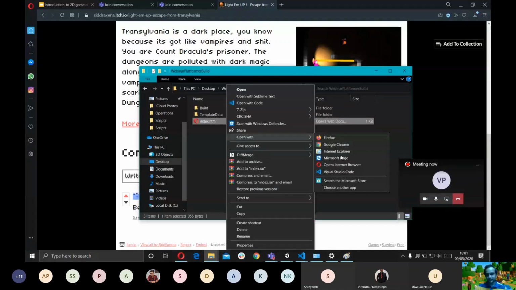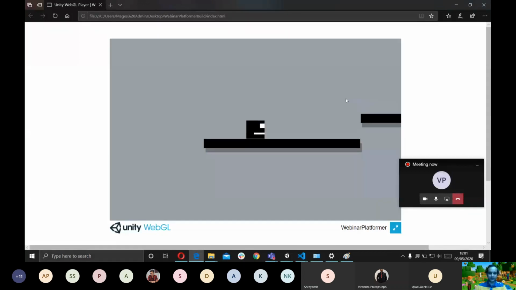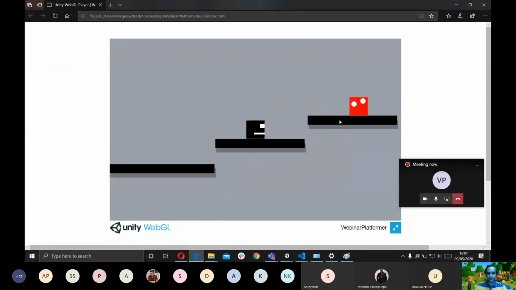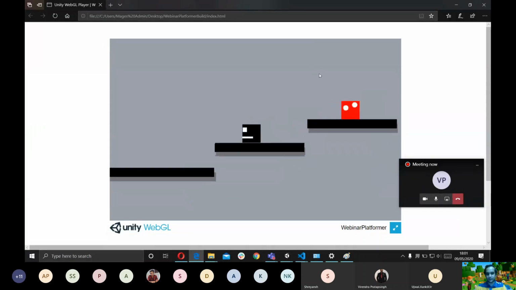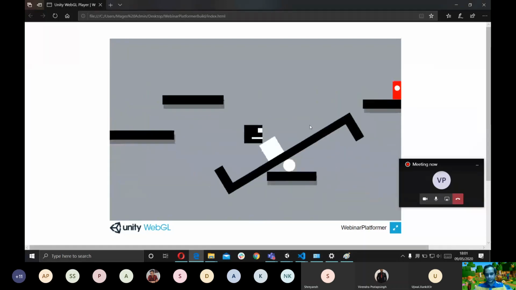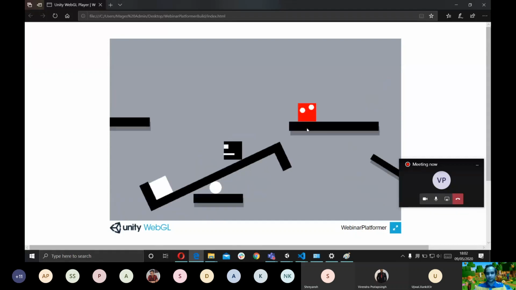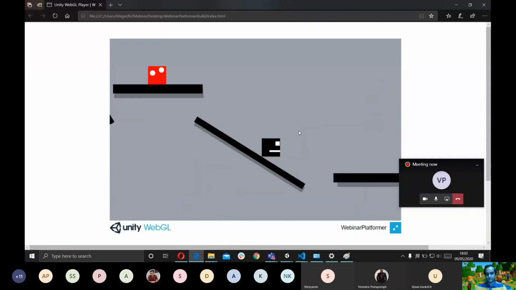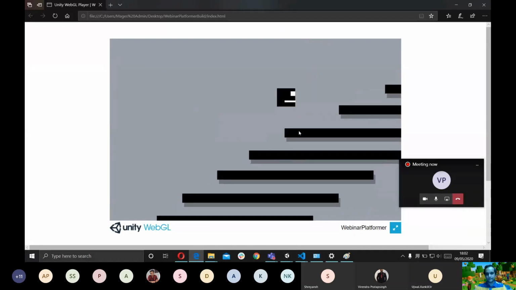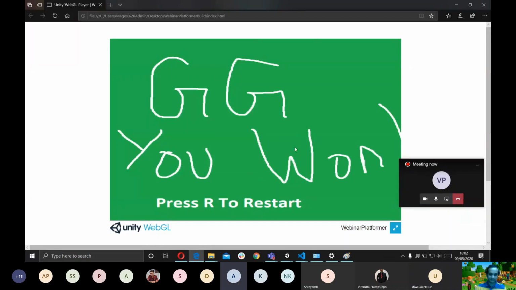Let's try another browser. Let's try Microsoft Edge. As you can see, now we are playing this game that we just built in Unity in a browser, and this is how it's going to look when you upload it to itch.io. Let's just see if everything is working in the build. Okay, awesome. Any questions?